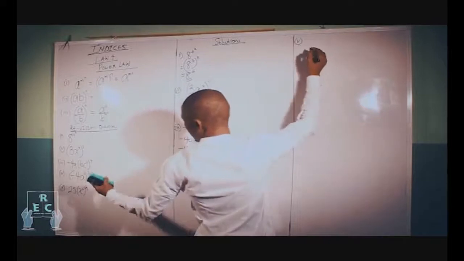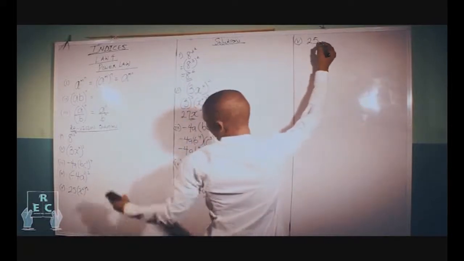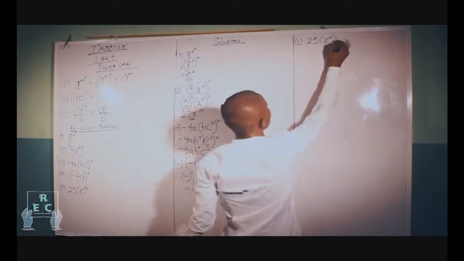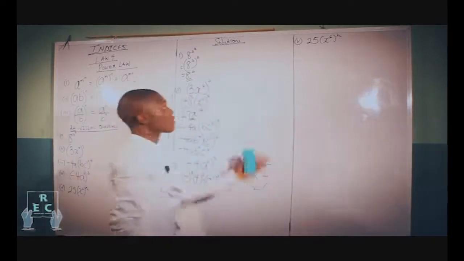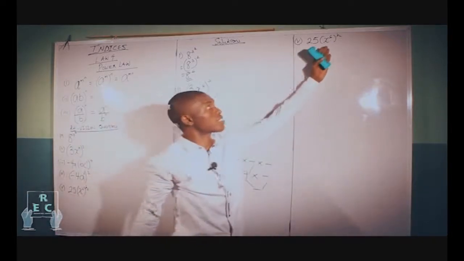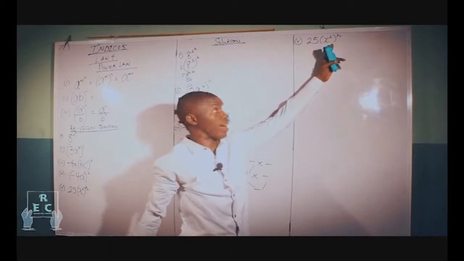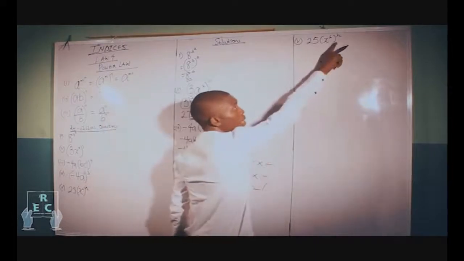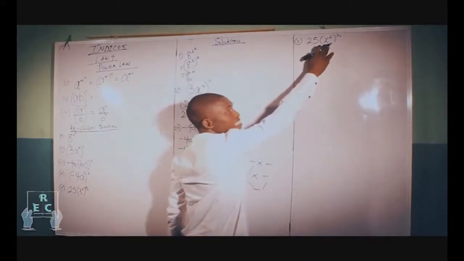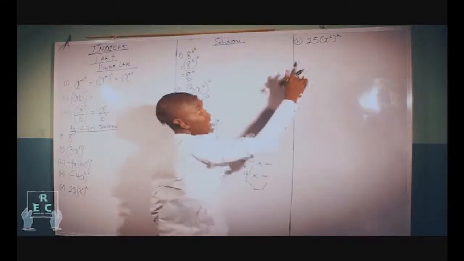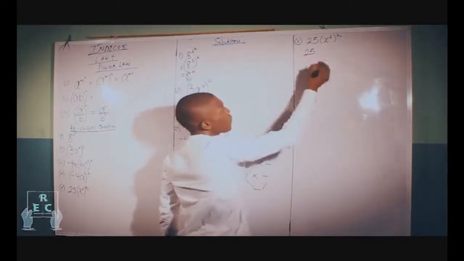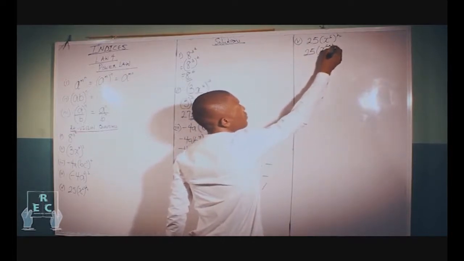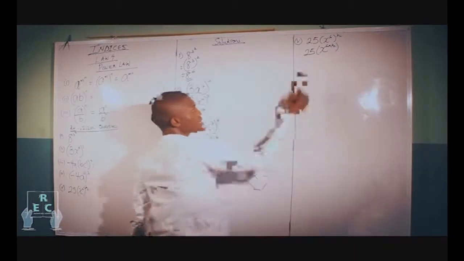Alright, 25x raised to the power of 6, and all raised to the power of half. Now look at this. What do we do? That power belongs to the identity in the bracket. 25 has no share in it. So that's 25, then x raised to the power of 6 multiplied by half. Did you get that now? Alright, that's 25.